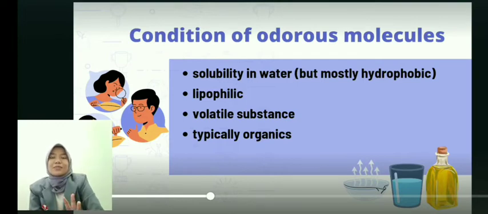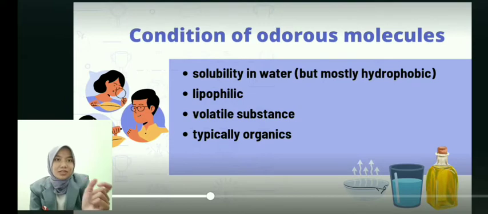The compounds must be soluble in water or oil, because when they enter our noses, they will be dissolved in our noses, and then they are usually volatile compounds which can evaporate easily, where vapors can enter our noses, and usually odorous molecules are typically organic.